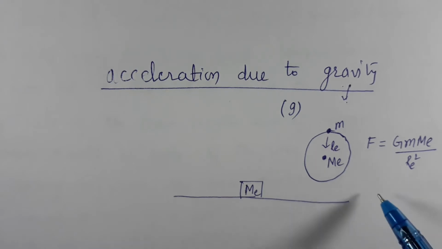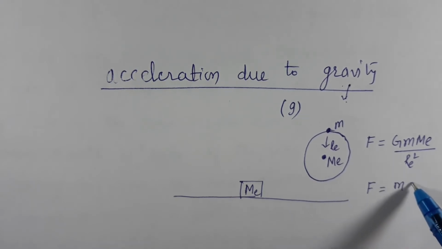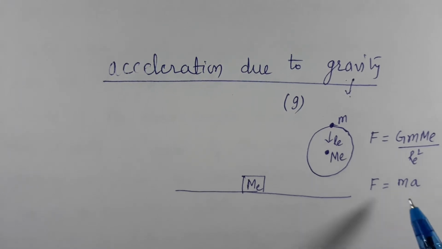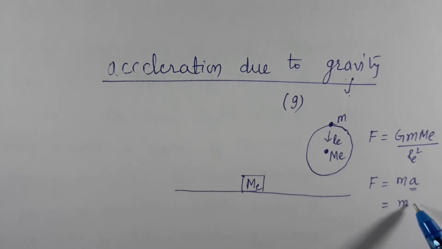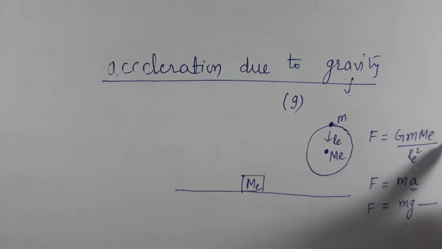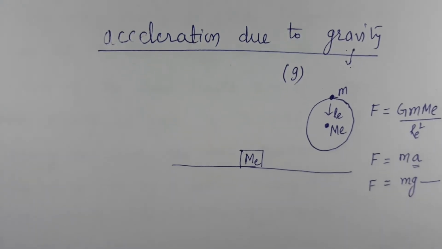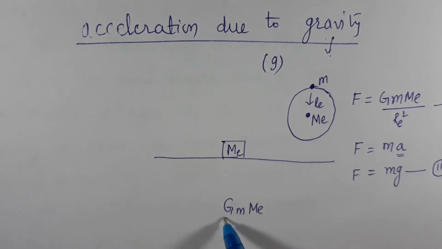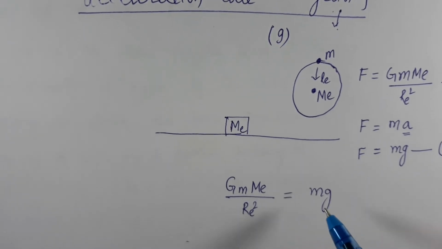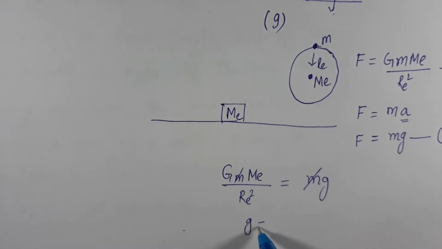Now according to Newton's second law, the force is equal to mass into acceleration. Here this acceleration, which is due to gravity, we have given a special symbol, that is g, which we call acceleration due to gravity. Let me call this equation number 1 and this equation number 2. So according to this, G M_e m by R_E square should be equal to m g, correct? See, m is getting cancelled out. So we got the expression for acceleration due to gravity: g = G M_e by R_E square.